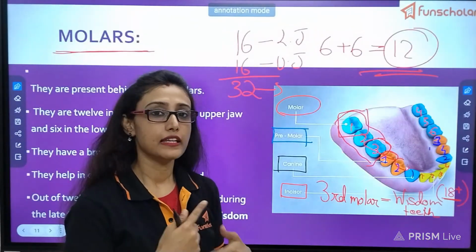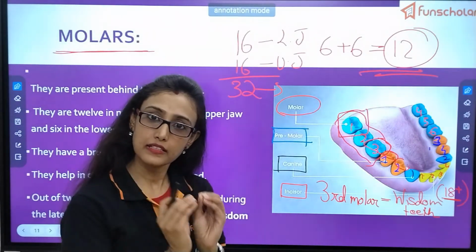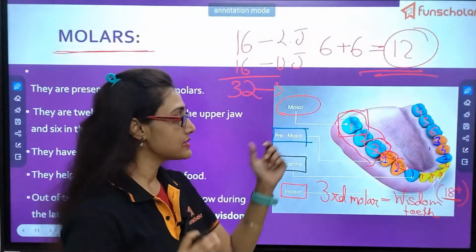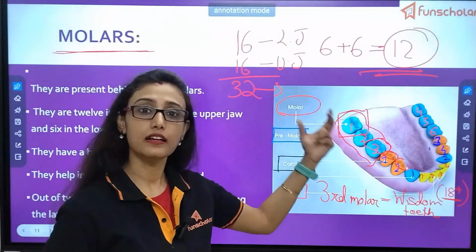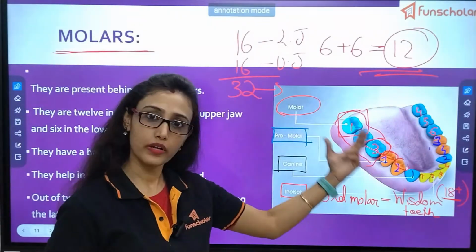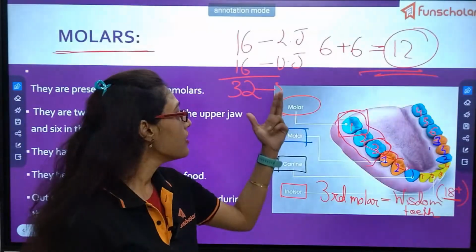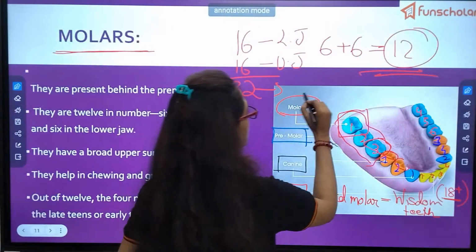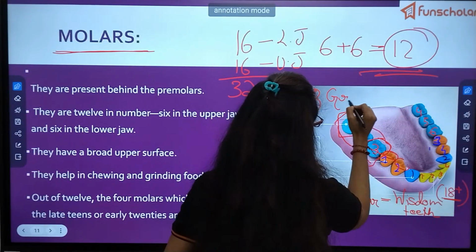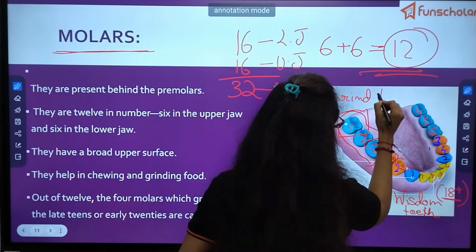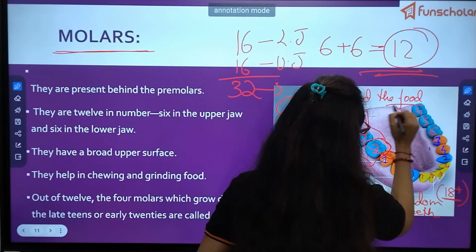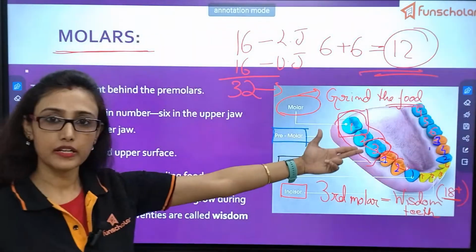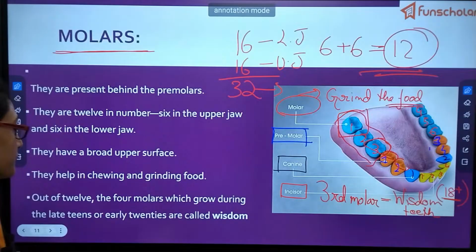It helps to break the bigger particles into smaller form. Same thing is done over here, so it is acting as a grinding machine. So the function of molar teeth is to grind the food.